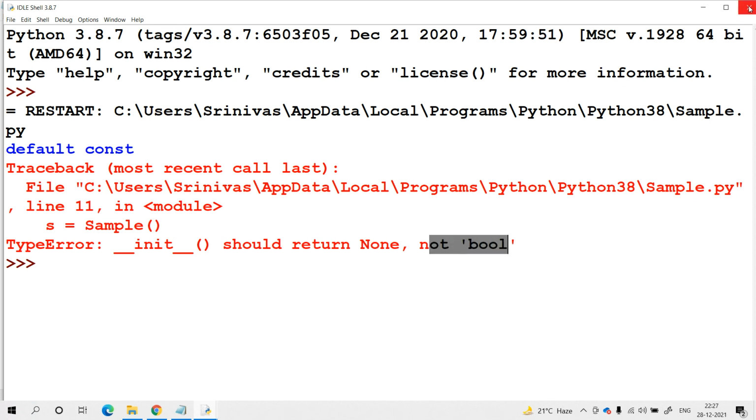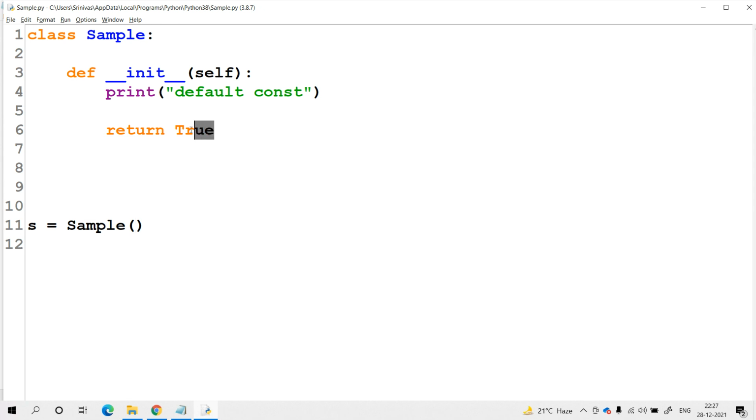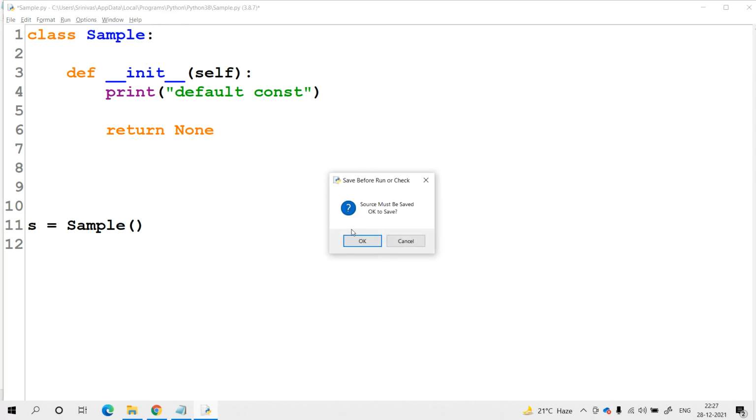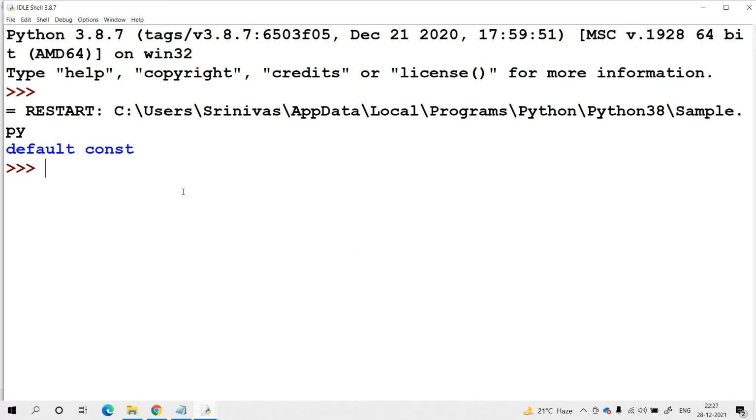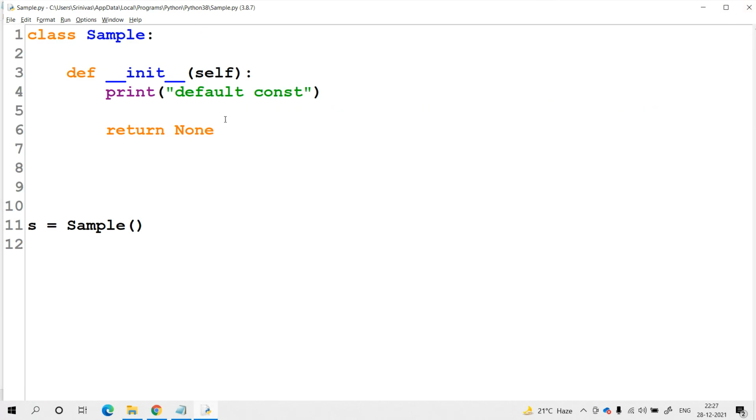Please remember it. If I return None, what will happen? Try to check it. Is it acceptable or not? If I run this program, definitely it is acceptable. The constructor is always returning None. Apart from the None value, we should not return anything. We should not return a boolean value, or a string message.